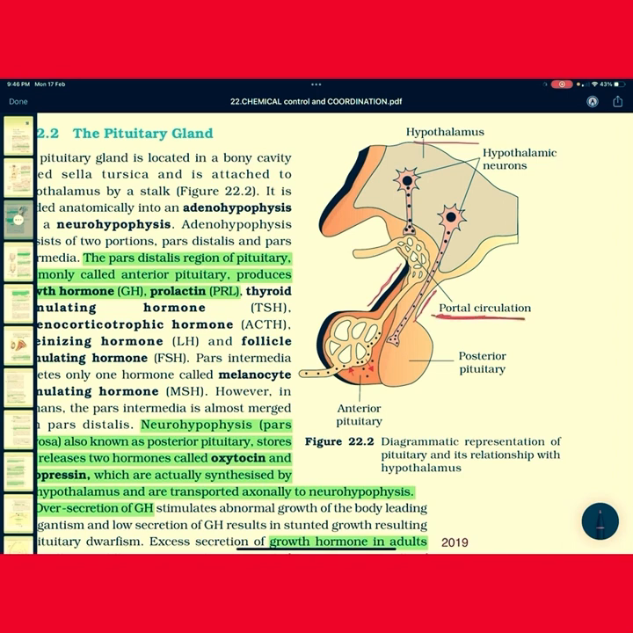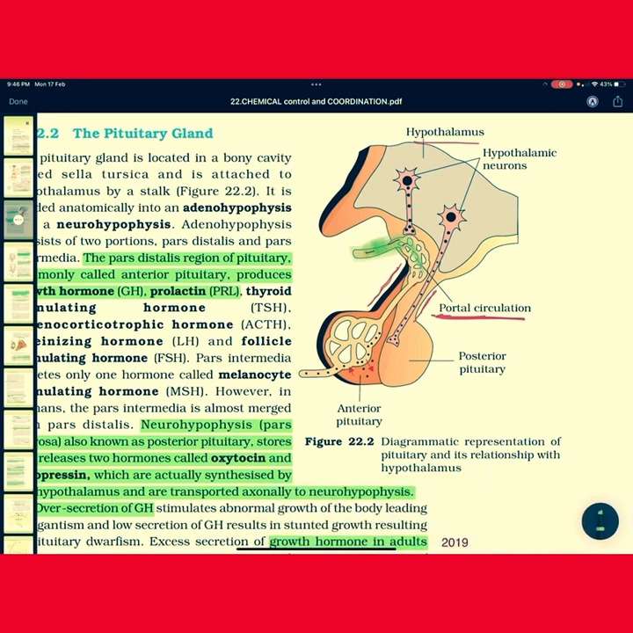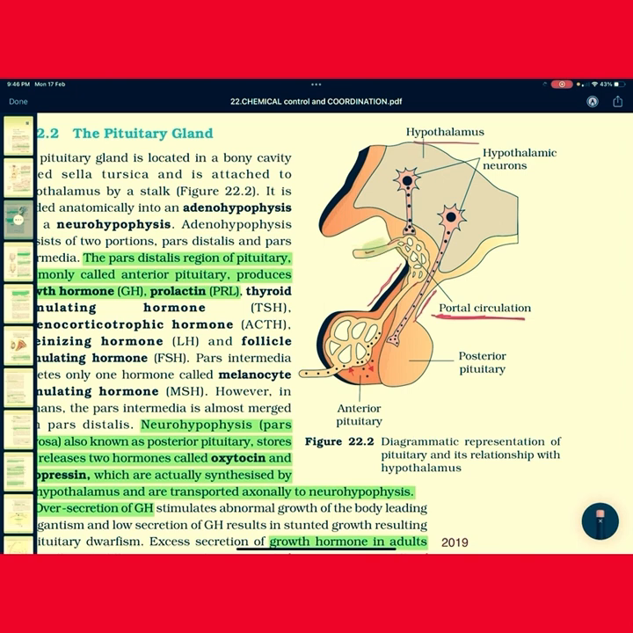This designed one is blood capillaries. So this is what we can consider as the hypothalamus. Now I am going to mark here. You can see this is the hypophyseal portal system. So the hypothalamus communicates with the anterior pituitary through the hypophyseal portal system.